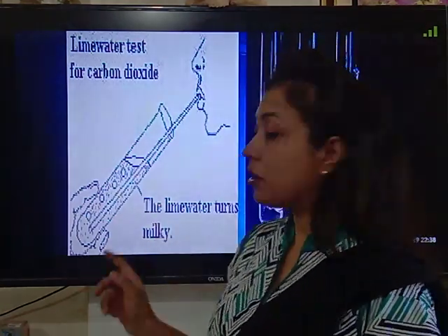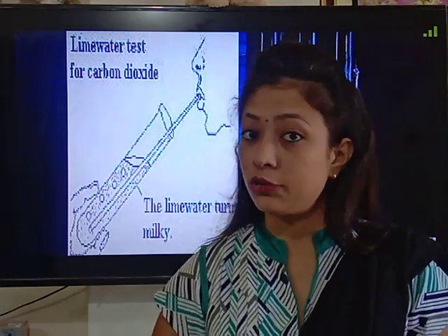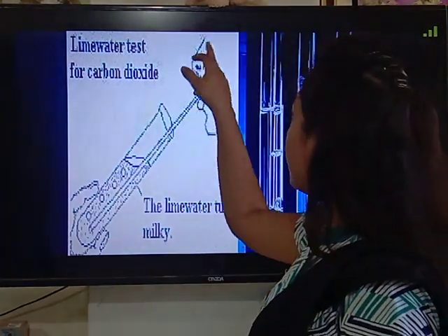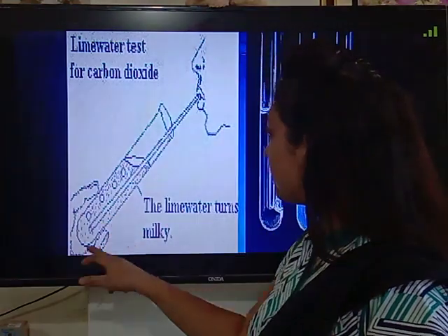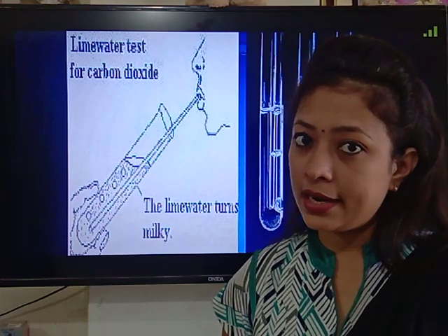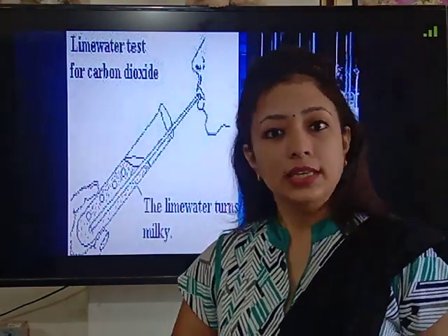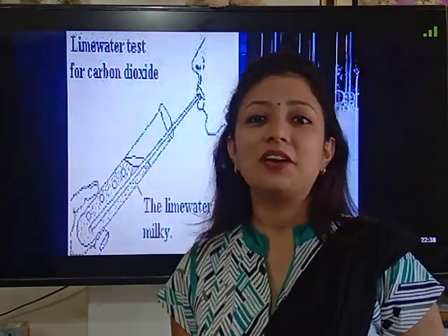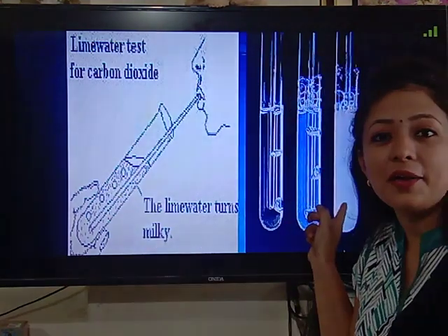The formula of lime water is Ca(OH)2. So children, when we blow air into the test tube containing lime water, our exhaled gas contains carbon dioxide, and once we blow air inside the lime water, this carbon dioxide reacts with lime water and changes the color of lime water from colorless to milky white.